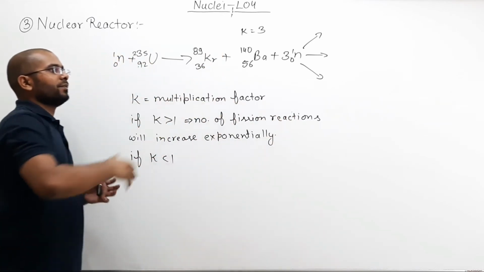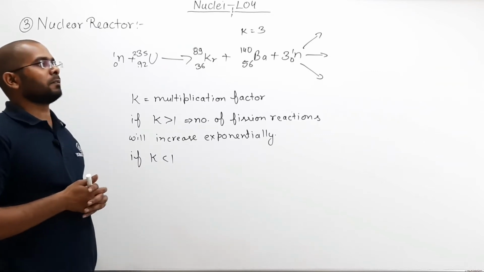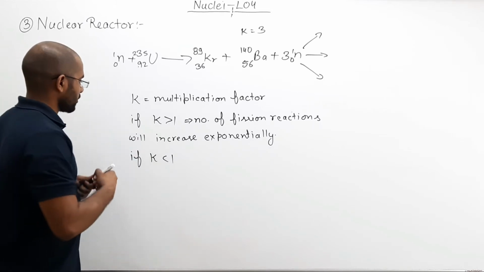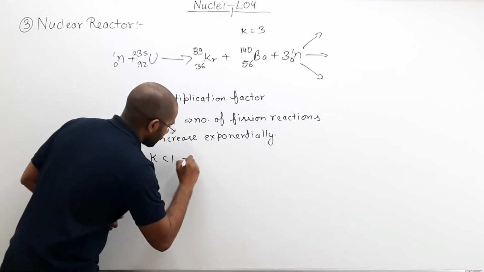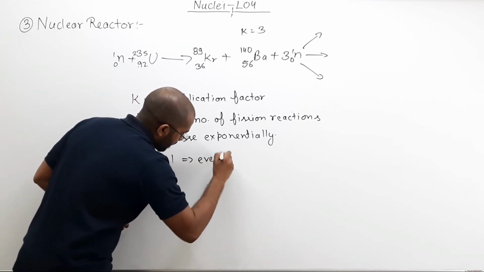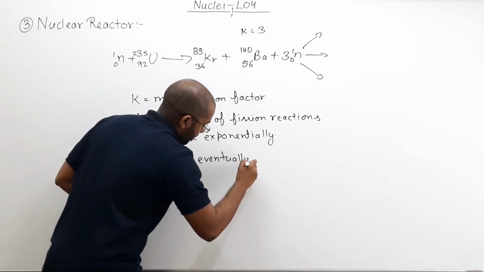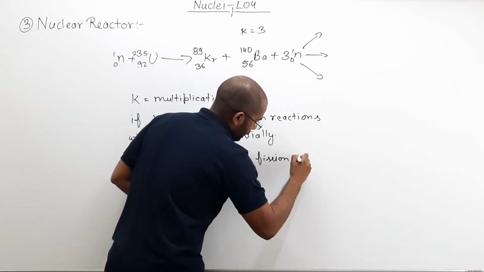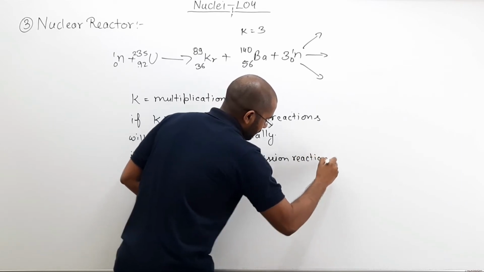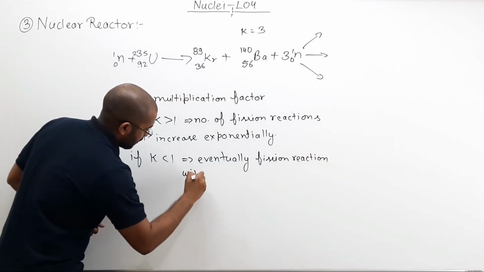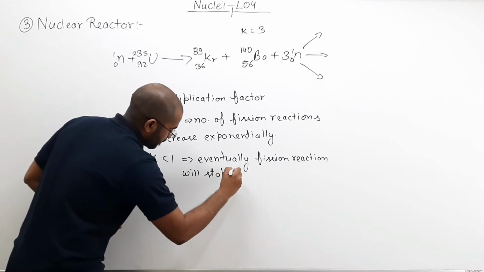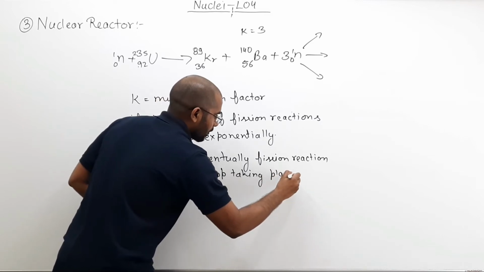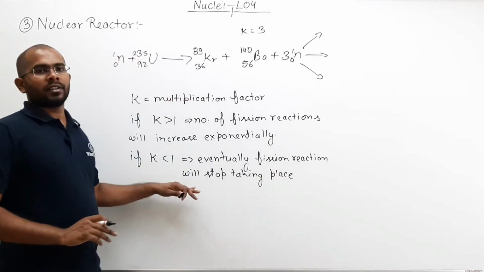And if the number of further chain reactions is decreasing, eventually your fission reaction will stop taking place. We do not want this as well.